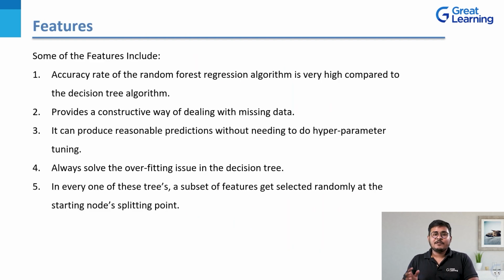So let's see some of the features that this beautiful algorithm consists of. One of the first pointers is that the accuracy rate of the random forest regression algorithm is very high compared to a decision tree algorithm. For example, consider a scenario where you are applying a decision tree algorithm on your model, and on the other hand, you are applying a random forest regression algorithm, which takes into account multiple or numerous decision trees. What is the result going to be? Obviously, the accuracy rate of the random forest regression algorithm would be higher compared to applying a decision tree algorithm at one place.